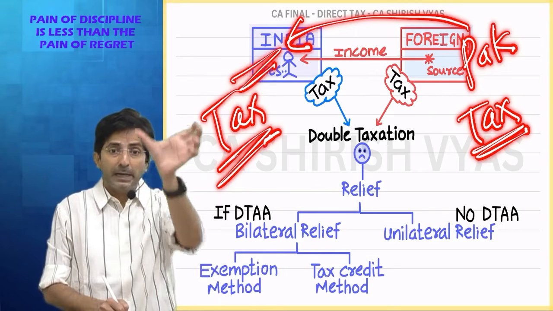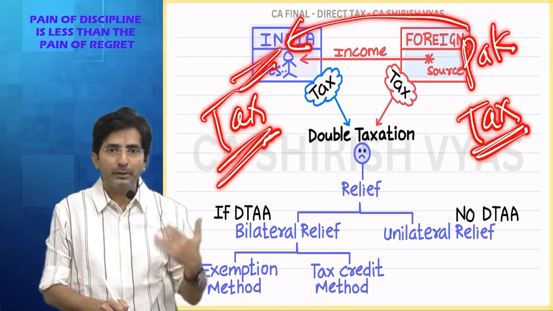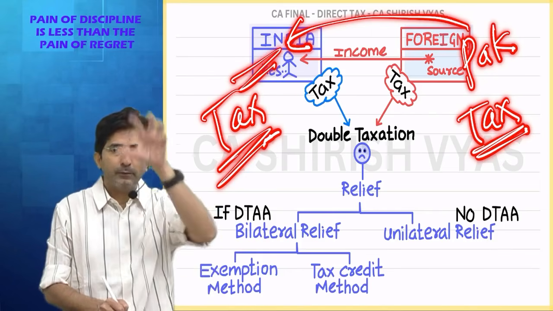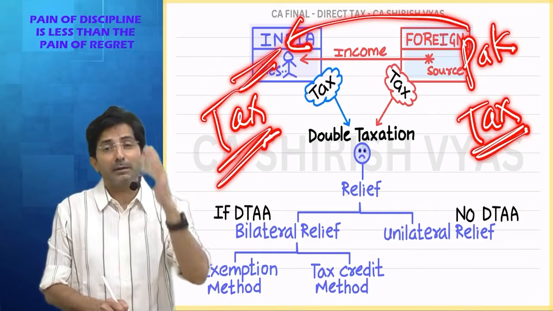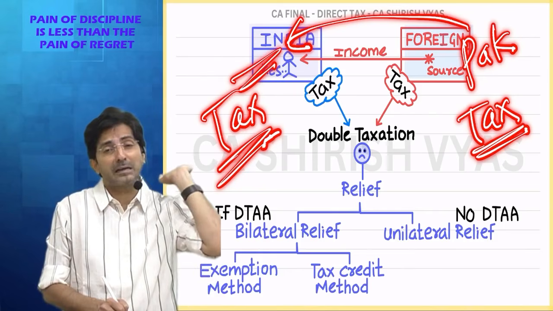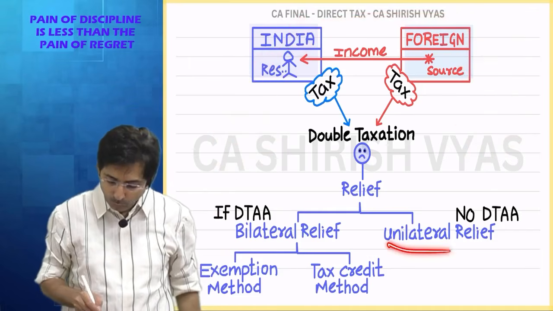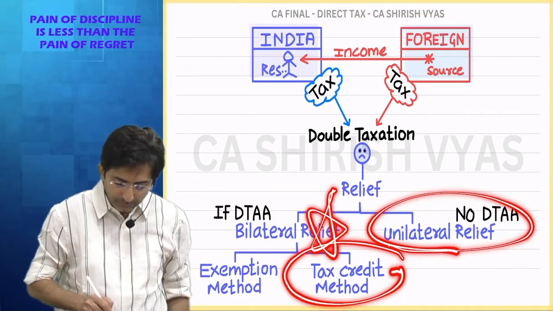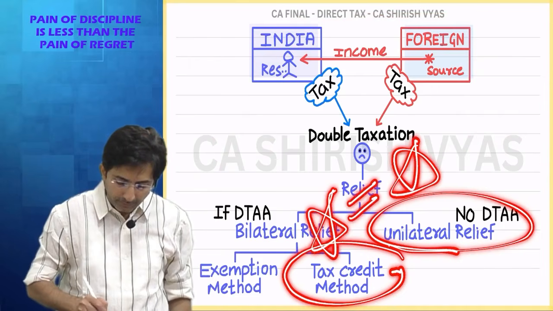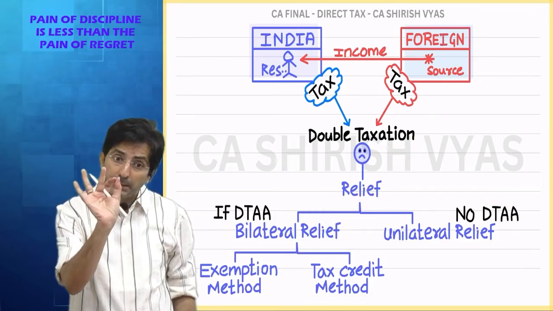And even that will work in the form of TDS only. Means first in my filing of return I will show Pakistani incomes. I have got income from Pakistan. So in my 5 heads of income I will include Pakistani income. And whatever tax I had to suffer in Pakistan, I will get relief in the form of TDS. In short, even unilateral relief operates like TDS. See, both these reliefs operate in the same manner, but the calculation is different.